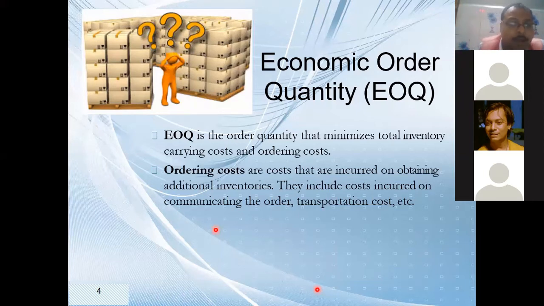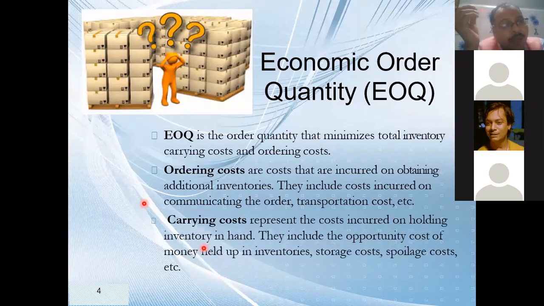Okay, bacha. If you buy a large quantity at a time, you have to pay more and more carrying cost. And if you are buying a very small quantity, then you have to incur the ordering cost every time. So there is always a problem with ordering cost and carrying cost. That's why the confusion of how much quantity to buy always arises. To solve this problem, we have one solution. It is economic order quantity.